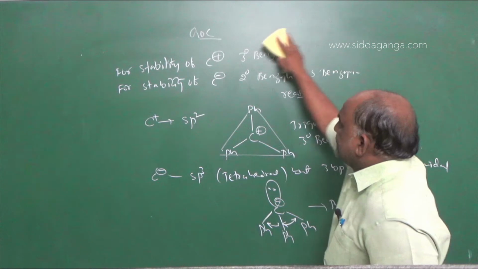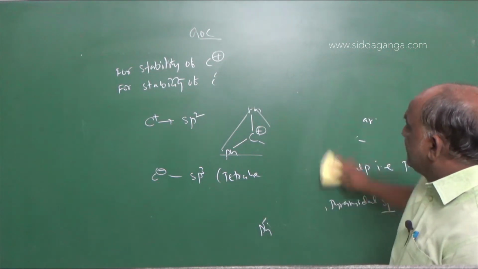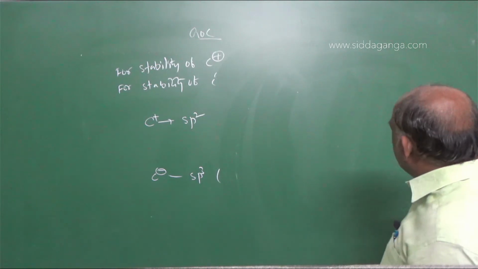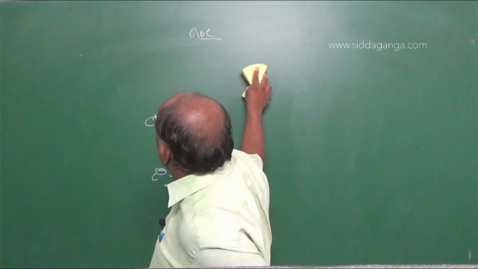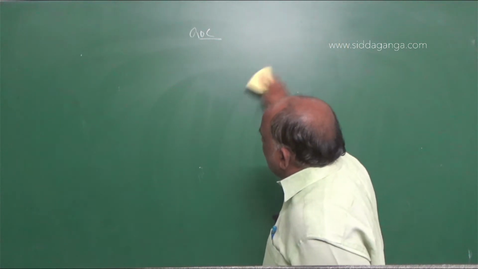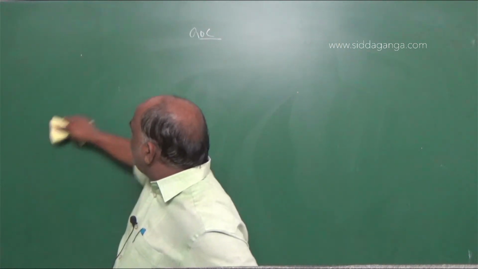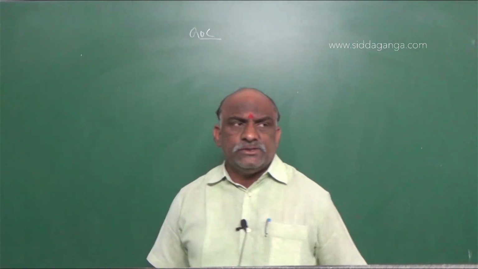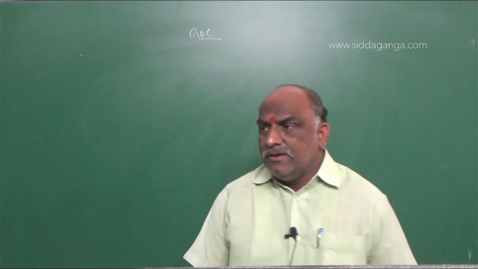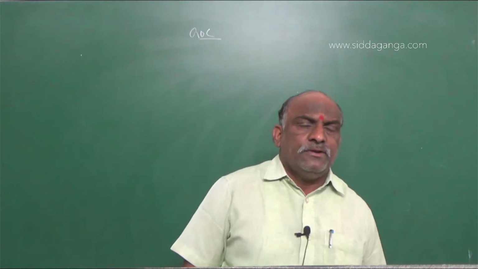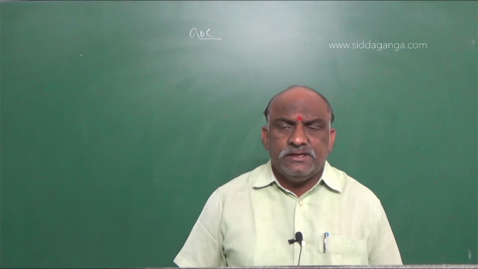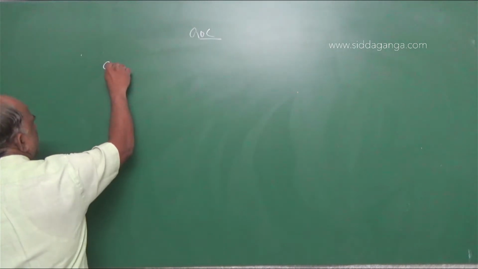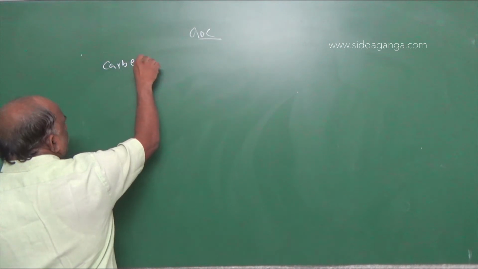So next is the carbene. It is time to discuss carbenes, because I observed some questions in previous entrance exams. Carbene is also a very important reactive intermediate. After completion of carbenes, we should go with electrophiles, nucleophiles, and free radicals. Next is electron migration effects. So the fourth one is carbene.